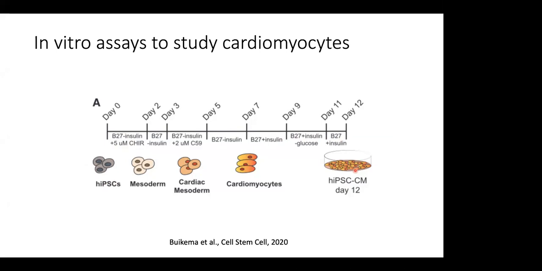In a similar way, this is just making cardiomyocytes from pluripotent cells in a dish, but nowadays people are making arteries, coronary arteries in a dish, or a vascular plexus in a dish.